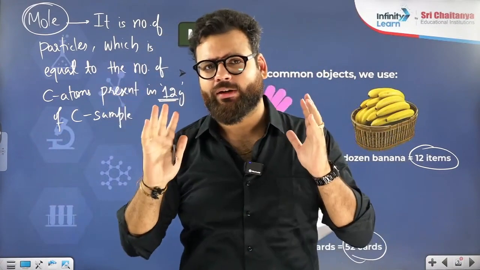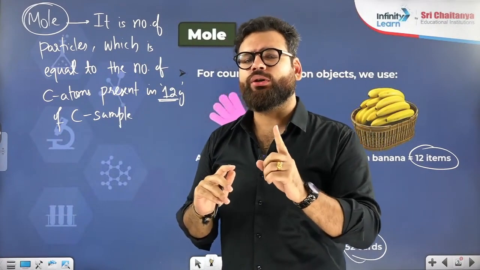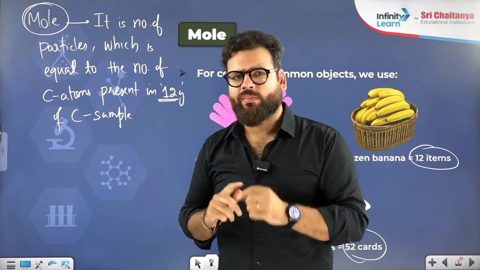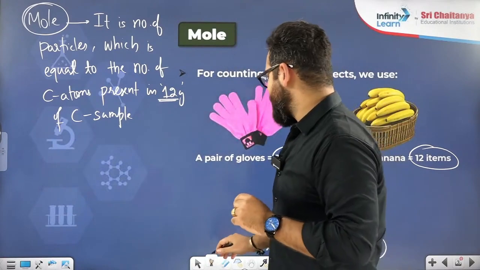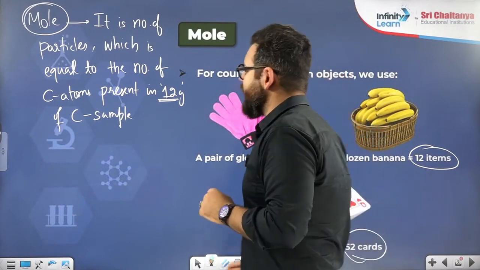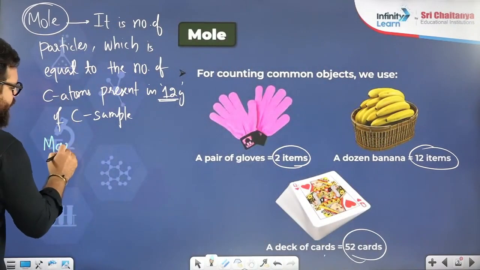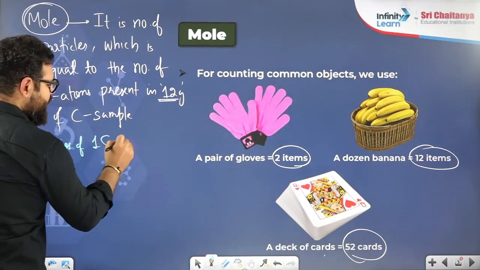We can easily check that, because yesterday I told you unitary method. Yesterday I also told you what is the mass of one carbon atom. Mass of one carbon atom was 1.99 into 10 power minus 23 gram.